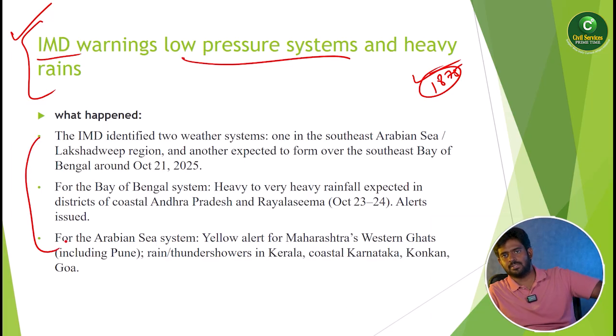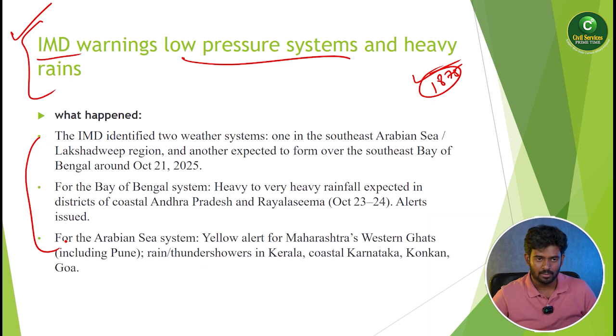What are the characteristics of rainfall basically? Vertical wind system, rain bearing systems, less Coriolis force, low pressure system. All these are characteristics of rainfall.